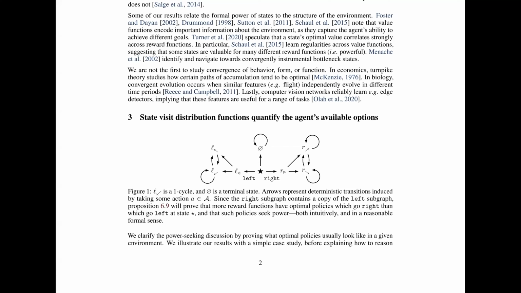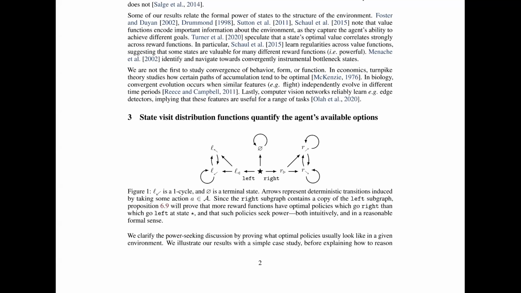Arrows represent deterministic transitions induced by taking some actions. Since the right subgraph contains a copy of the left subgraph, proposition 6.9 will prove that more reward functions have optimal policies which go right than which go left at state star, and that such policies seek power, both intuitive and reasonable common sense. We clarify the power-seeking discussion by providing what optimal policies usually look like in a given environment. We illustrate our results with a simple case study before explaining how to resolve.